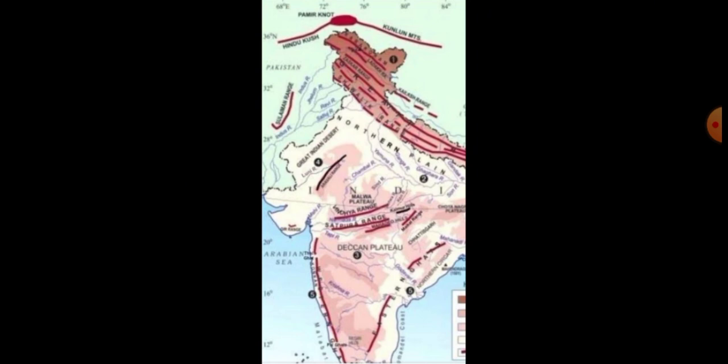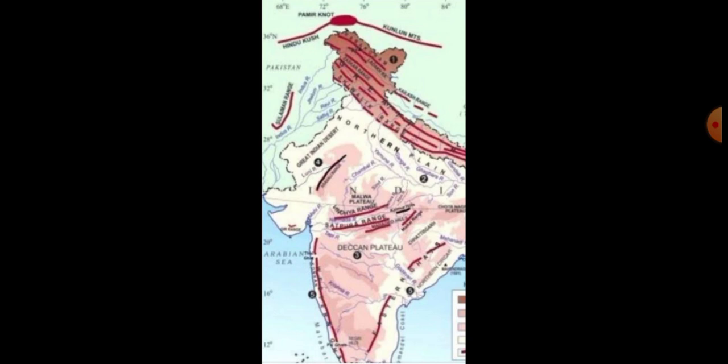In the next map, they have given the Pamir Knot, on the north side, on the border, one line with a knot given. Why does this rock get the name Pamir Knot? Because this rock is in the shape of a knot. Knot is Mudichi in Tamil. Like a knot, so it got the name Pamir Knot.